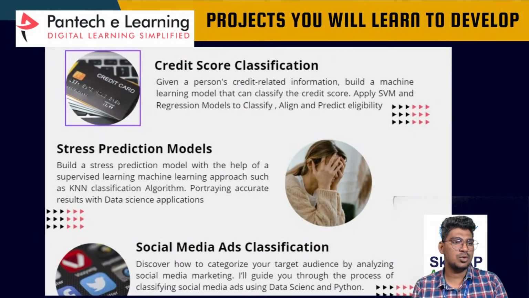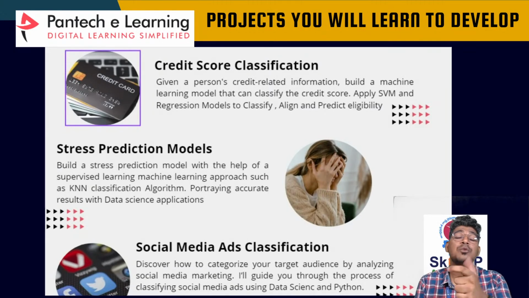What are the projects we are going to cover? You will learn, build and develop different projects in data science. First one, credit score classification. What is the problem statement of that project, how to create a model for that, how to give the solution, and how to predict that.